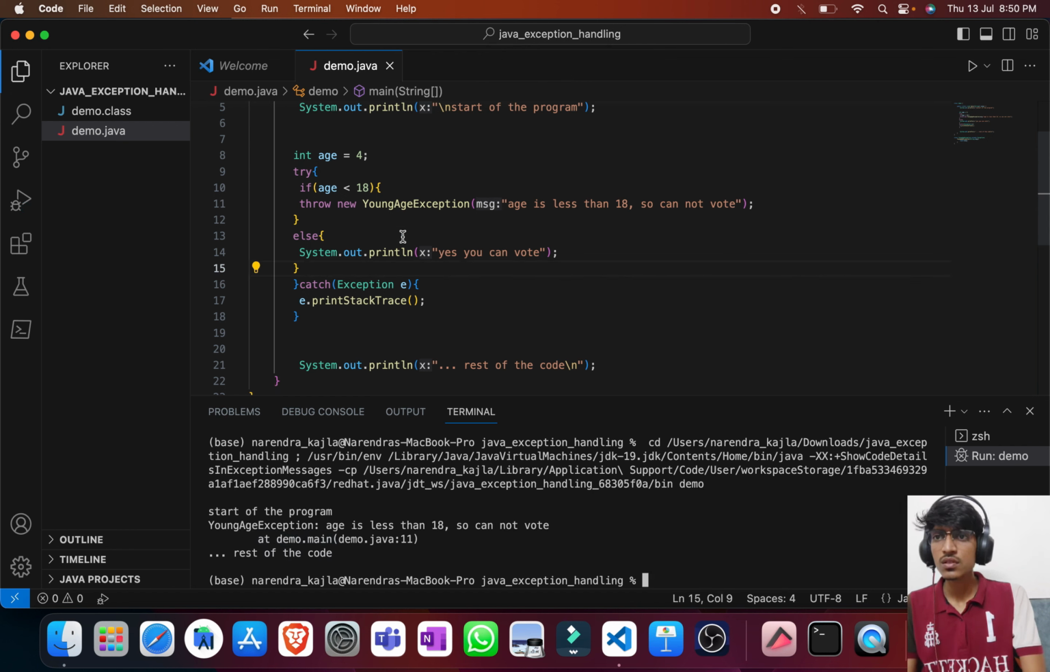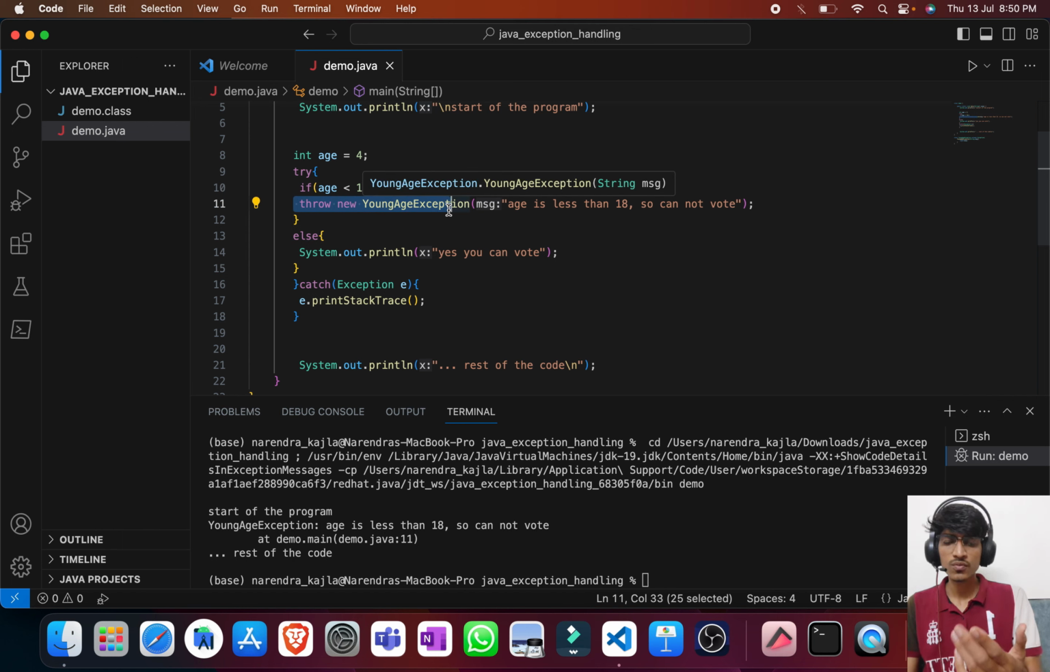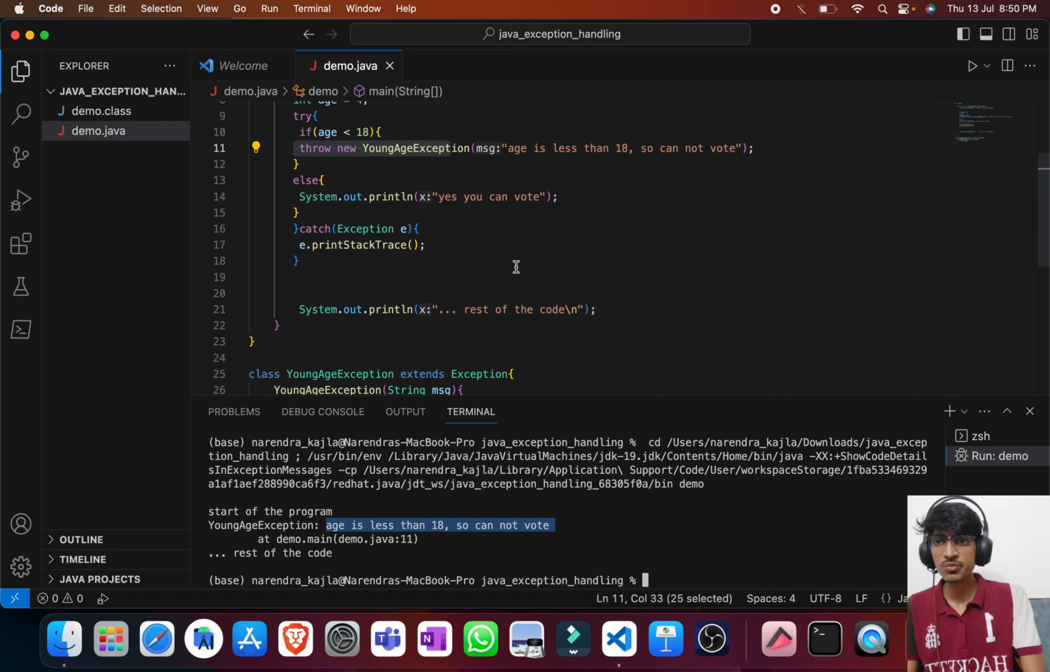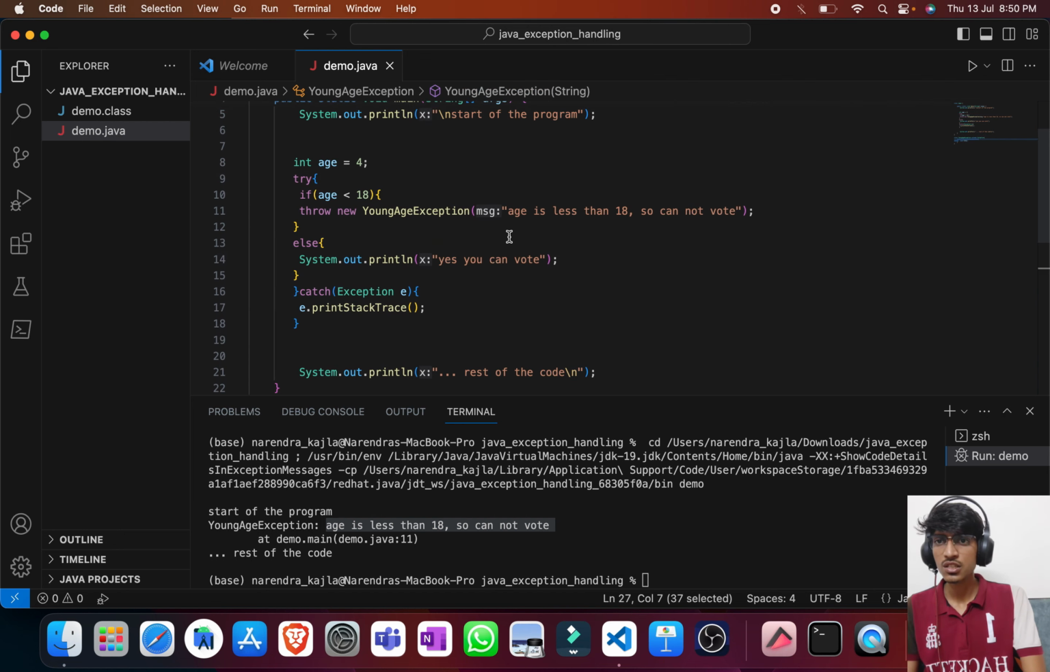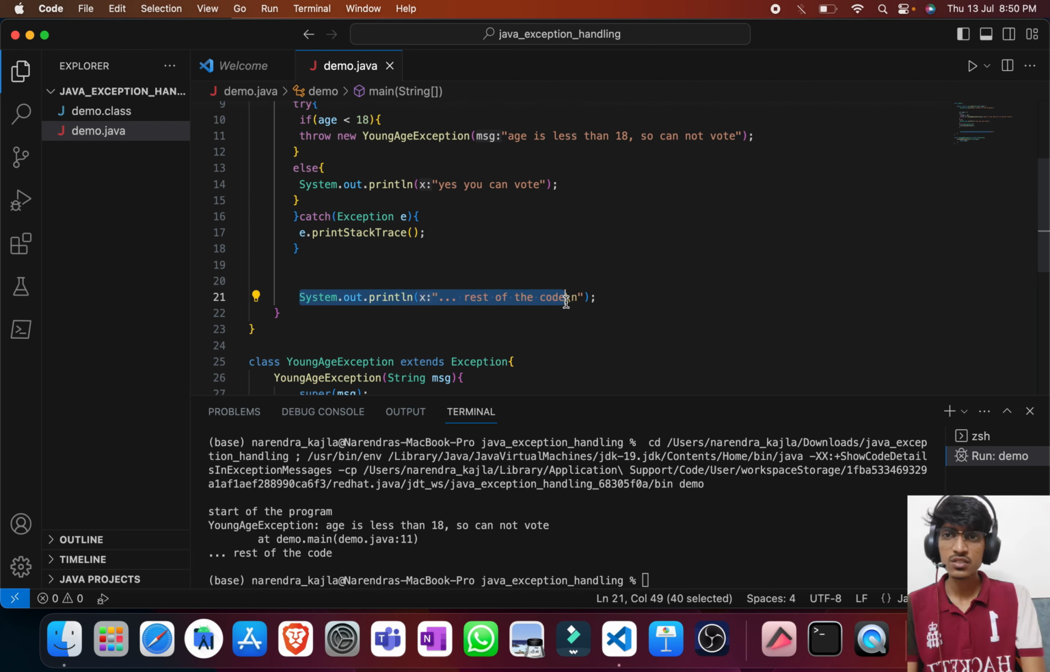here the if block is getting executed and a new exception is thrown, which we can say is our own custom exception. So here YoungAgeException is the name of the exception, and this is the message, or we can say the description, we have given to our own exception by using the constructor. And at last the location of the exception is printed, which is nothing but line number 11. So at this line number 11 a new exception is getting thrown, and then the rest of the code.